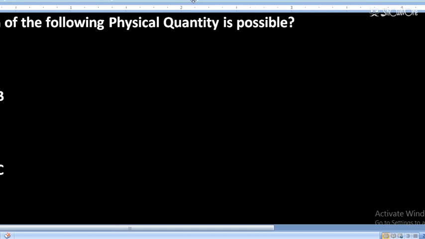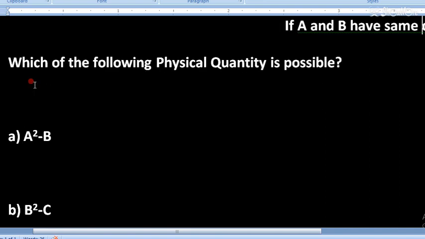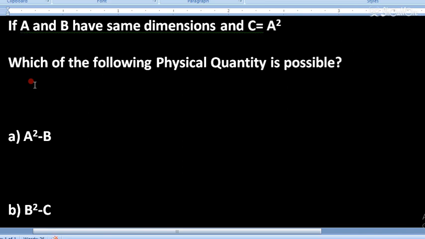So here we are going to start. This is the one question which we are going to discuss, and the question is, if A, B have same dimensions. Students, please note down the first question that we are going to discuss. Very basic question, we are starting from a very basic question.